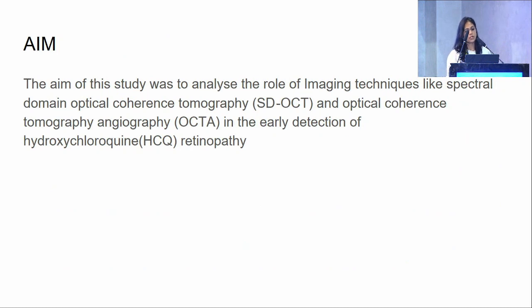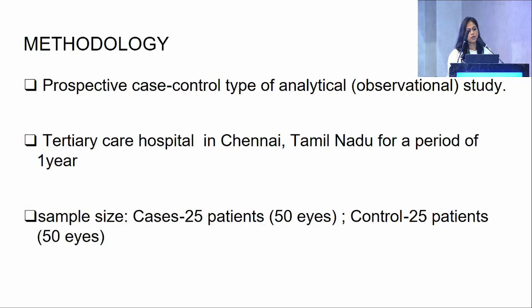The aim of this study was to analyze the role of imaging techniques like spectral domain optical coherence tomography and OCT angio in the early detection of HCQ retinopathy. This was a prospective case control type of analytical study done in a tertiary care hospital in Chennai for a period of 1 year. The sample size we selected was cases of 25 patients with 50 eyes and control 25 patients.